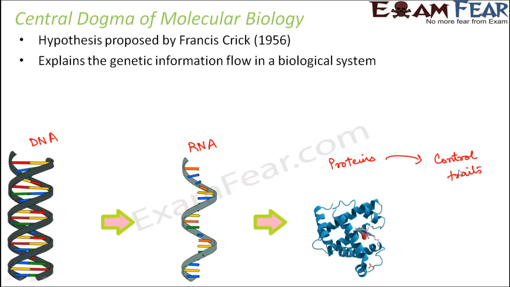As per this, three major classes of biopolymers are involved in this entire process of genetic information flow. And what were the classes of biopolymers? Nucleic acids, that is DNA and RNA, and proteins.